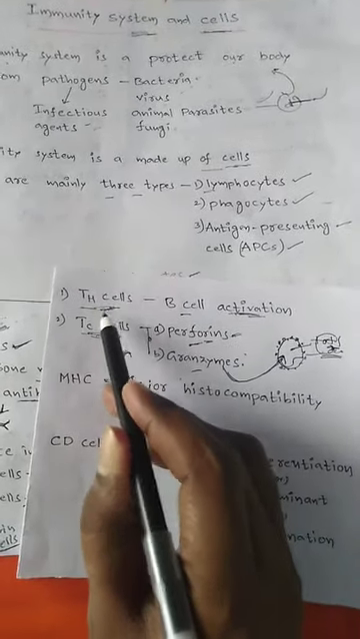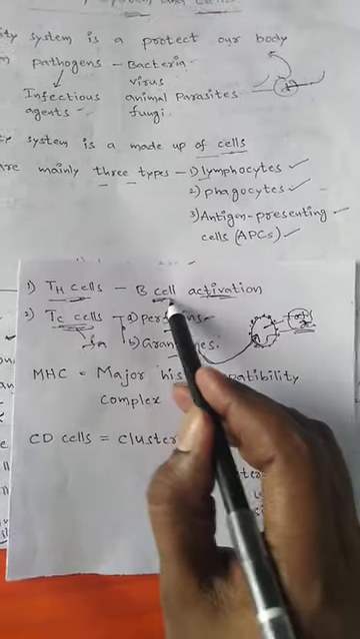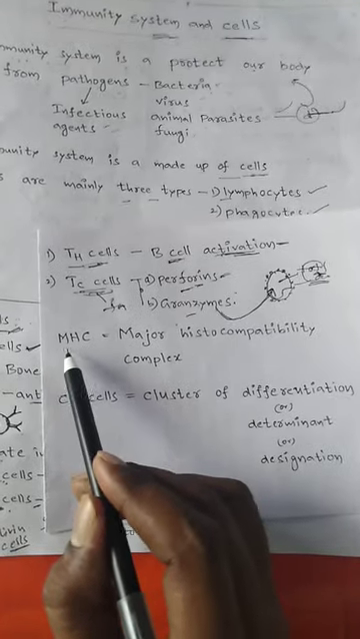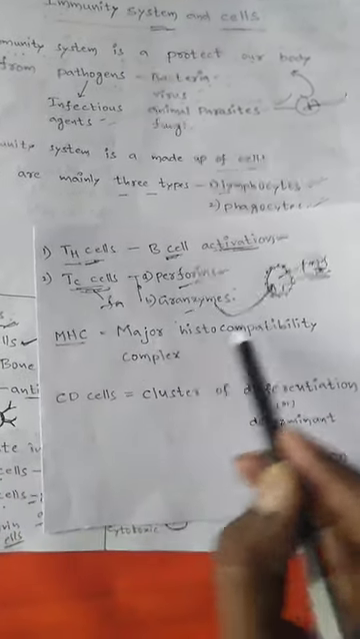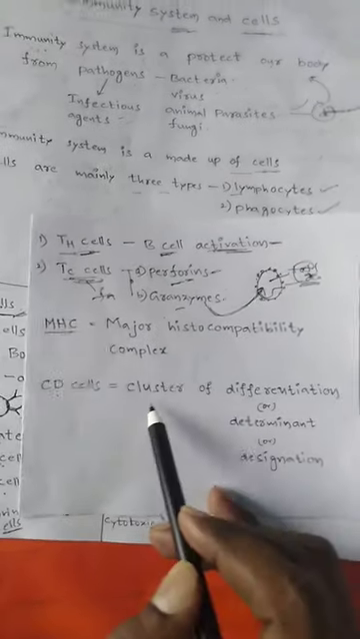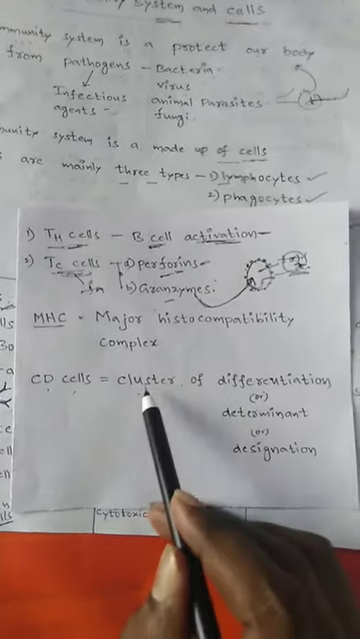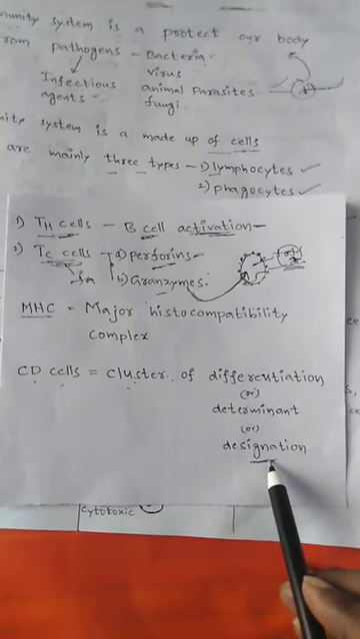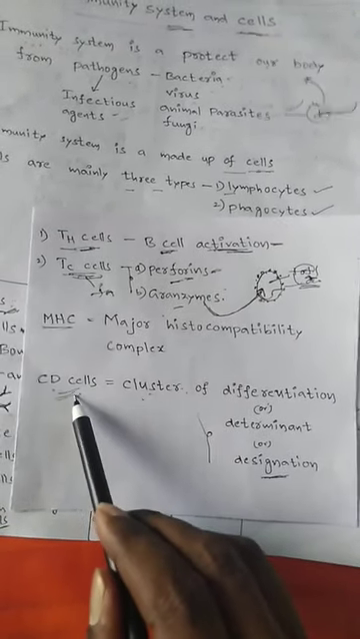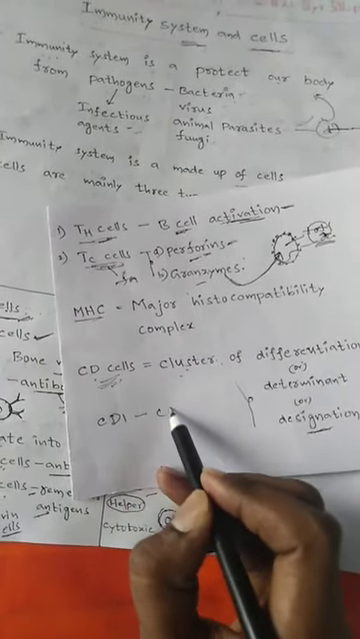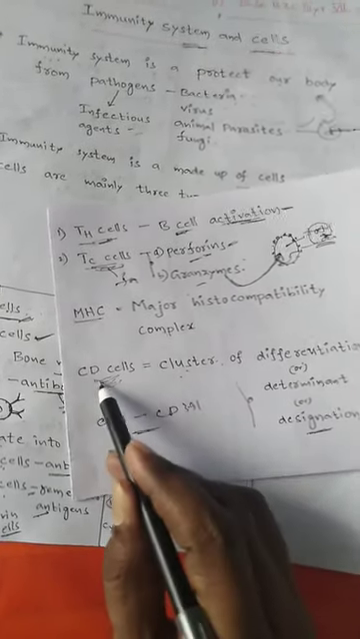And what is the function of the TH cells? It is useful in the B cell activation process. MHC full form is major histocompatibility complex, and CD means cluster of differentiation, or cluster of determinant or cluster of designation. A number of CD cells are present, CD1 to CD371, on the surface of the cells.